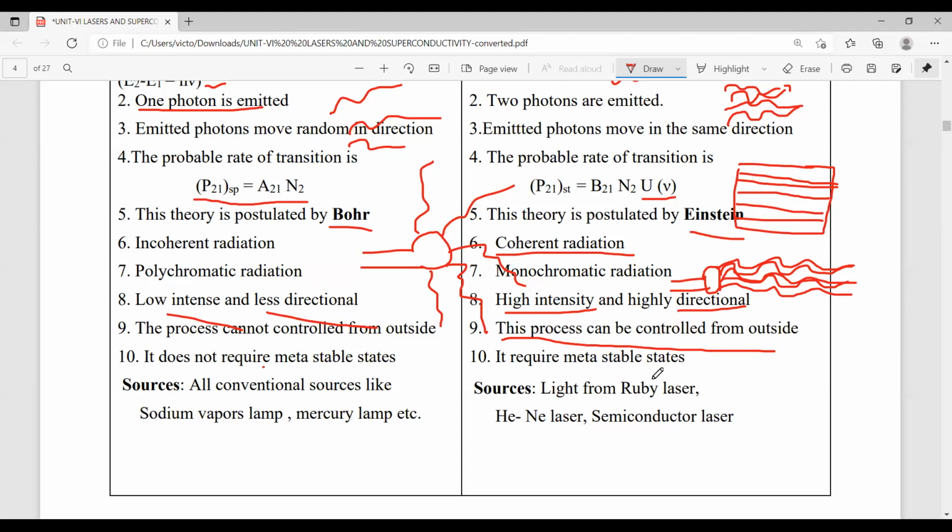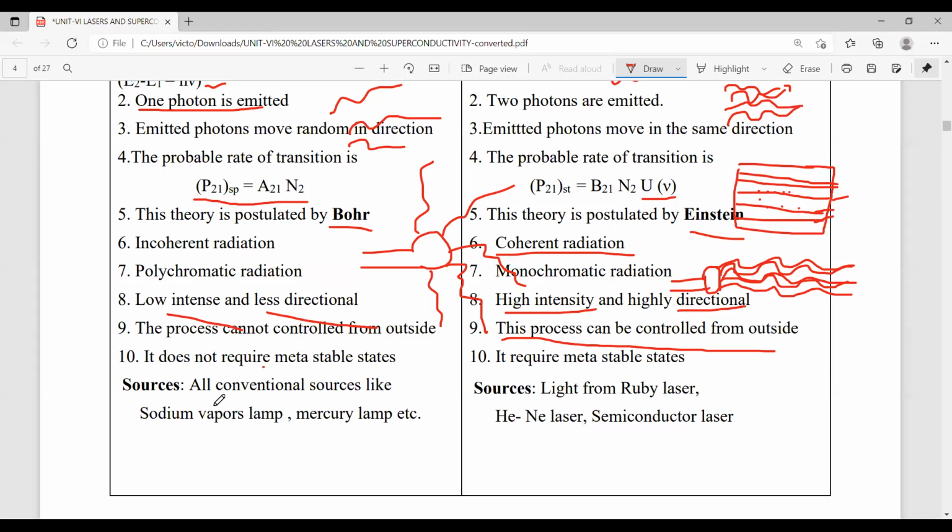That means the atoms are present in these energy levels. So how long are atoms staying in these energy levels? Basing on that, some of the energy levels are named as lower energy, some of them are called higher energy or excited state, and some of the energy states are called metastable state. So simply, energy states are named basing on the lifetime of the atoms. That means how much duration the atoms stay in the energy level.